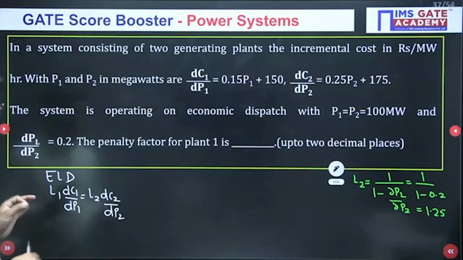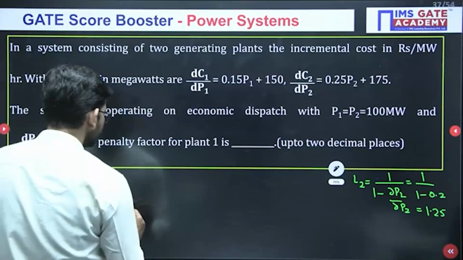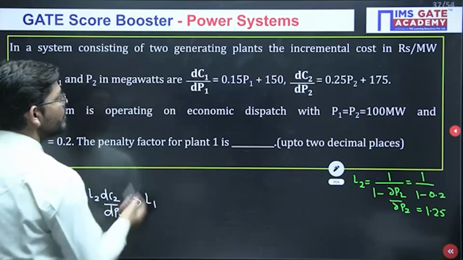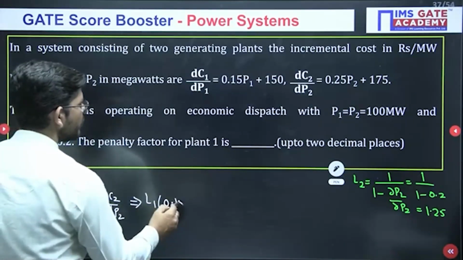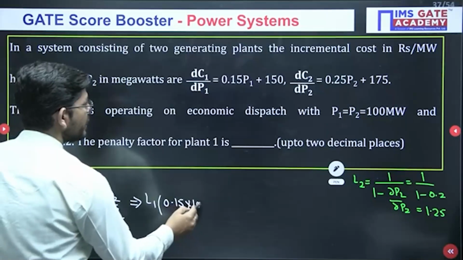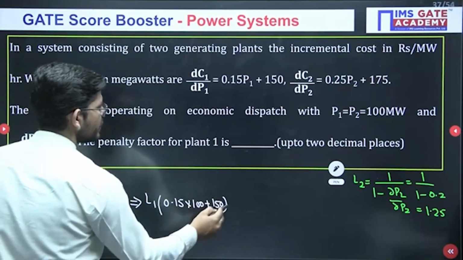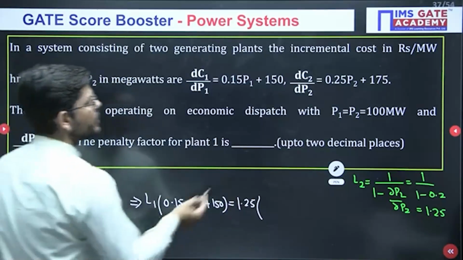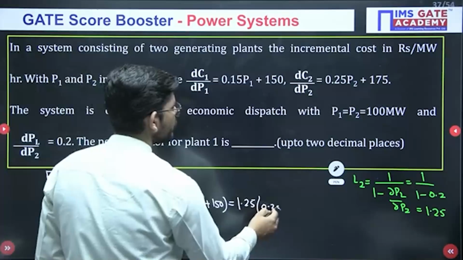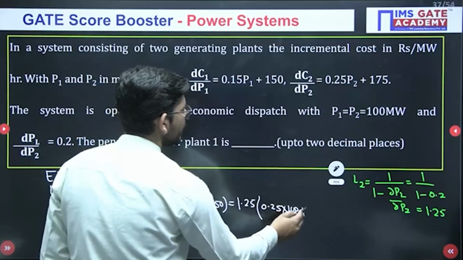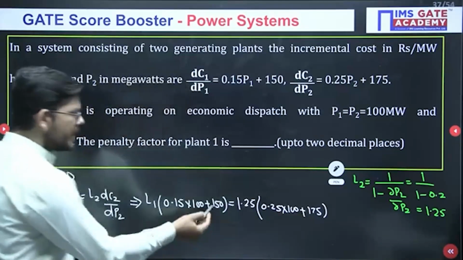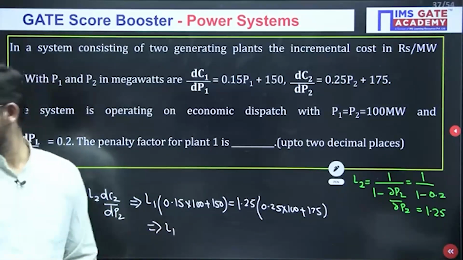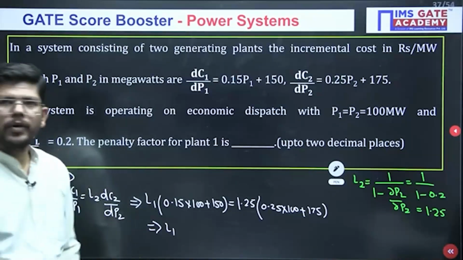Okay. Now, come back to this equation and put the values. So, L1 is what we need to calculate. dC1 upon dP1 is 0.15 P1, and P1 we can take as 100 plus 150. This equals L2, 1.25, times ∂C2 upon ∂P2, which is 0.25 P2. So, P2 I can put again as 100 plus 175. Do you see any other unknown other than L1? No. So, when you solve this equation for L1, you will get the answer 1.51.